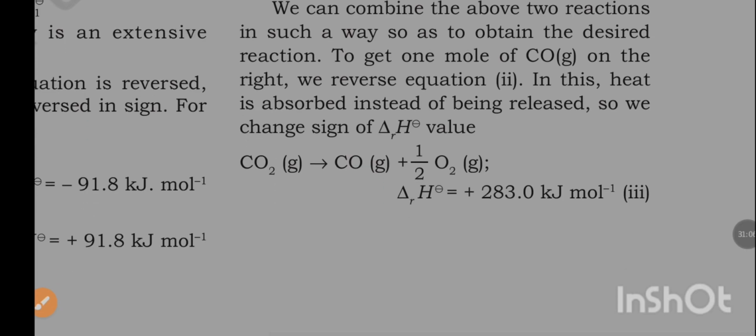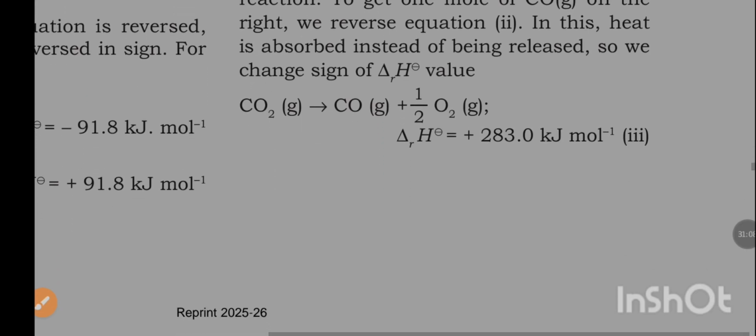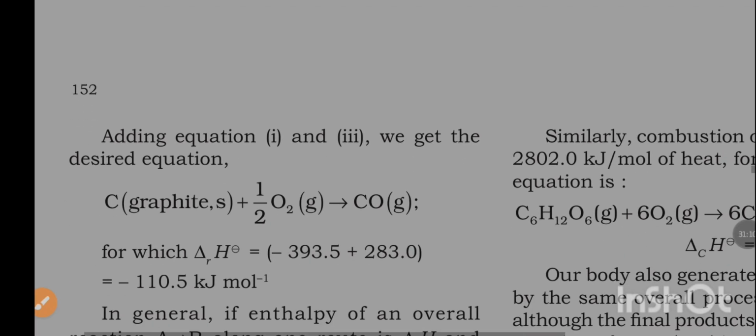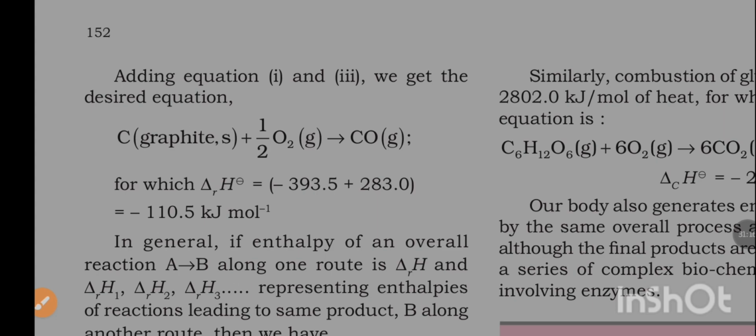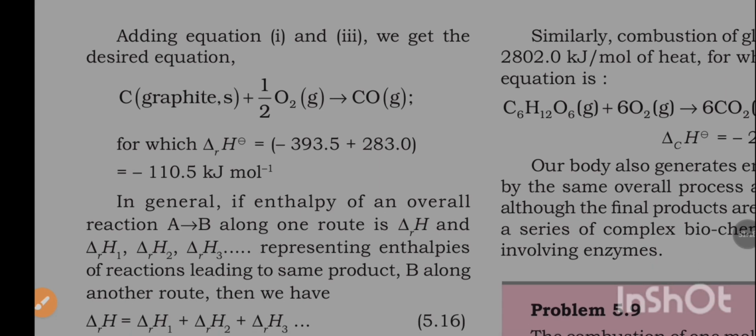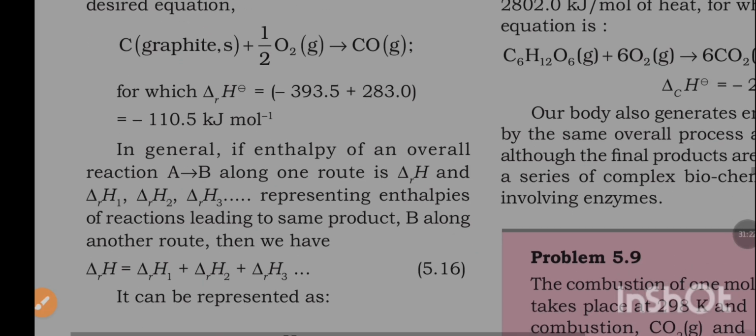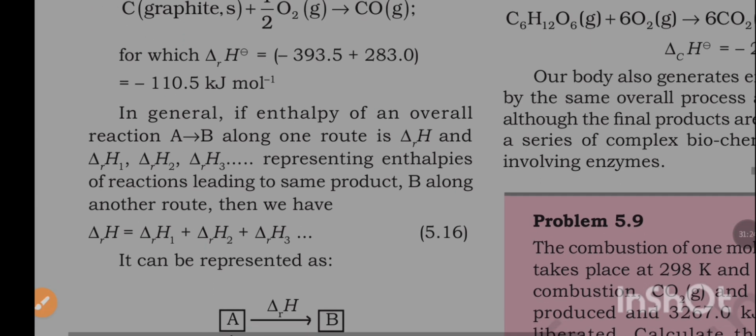Del RH is equal to plus 283 kilojoule per mole, equation 3. Adding equations first and third, we get the desired equation C graphite plus half O2 to CO, for which del RH is equal to minus 393.5 plus 283 is equal to minus 110.5 kilojoule per mole.